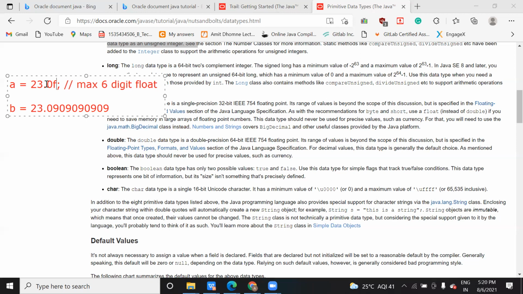Don't consider it as a double, consider it as a float because I'm adding F here. Otherwise it will take more than 6 digits after decimal.